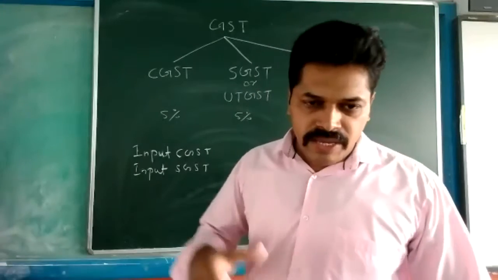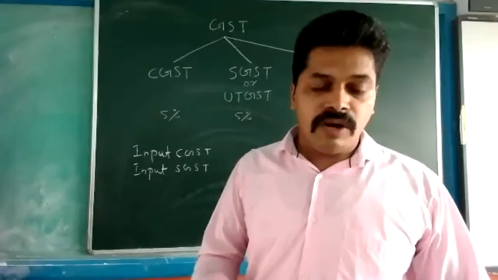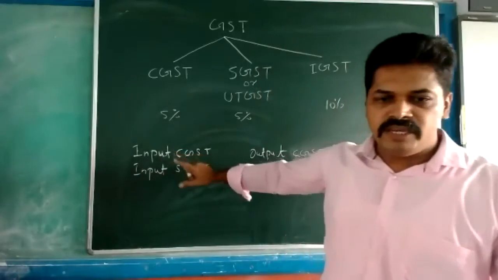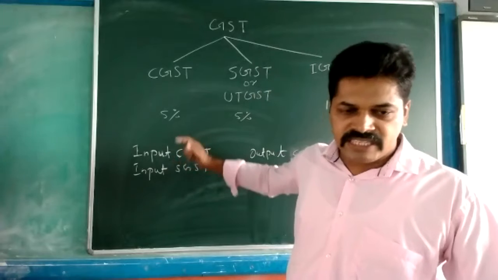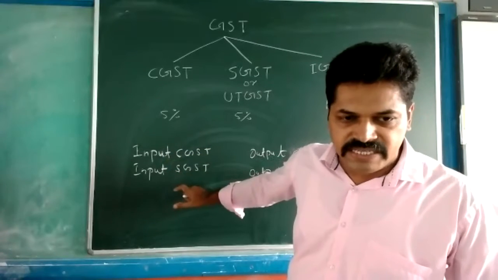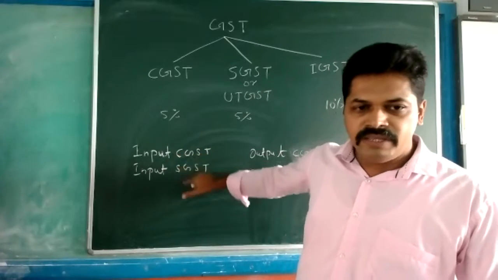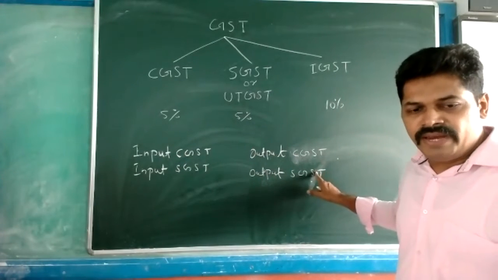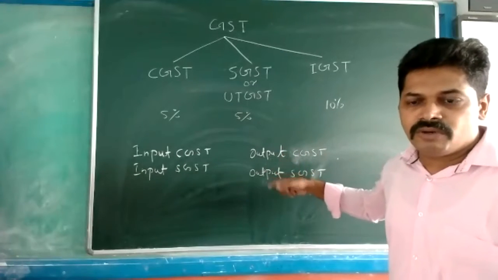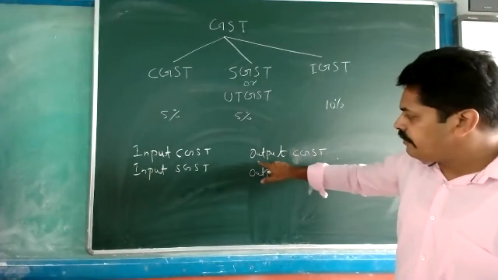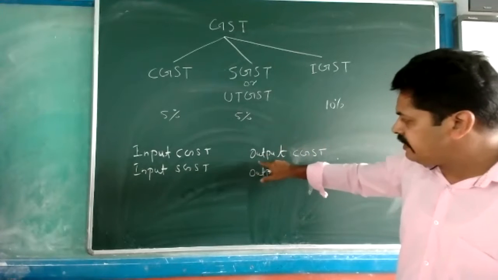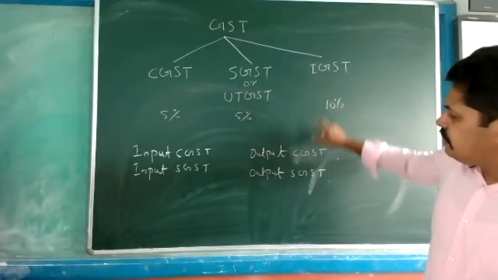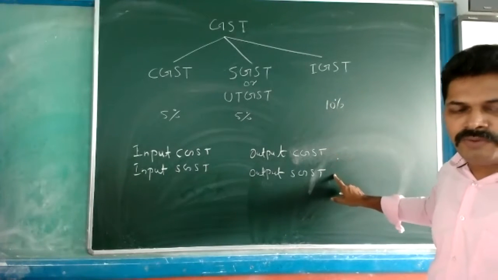Input we are using when any expense is there, or along with the purchases, or if you are purchasing any machinery, then machinery account debit, input CGST debit, input SGST debit. Whenever any expense is there or any non-current asset we are purchasing, that time we will debit these. And we credit these accounts when any sale is there, sale of goods or sale of any asset. At that time we will credit sales, along with output CGST and output SGST. If the tax rate is 10%, 5% we will write here and the rest 5% there.